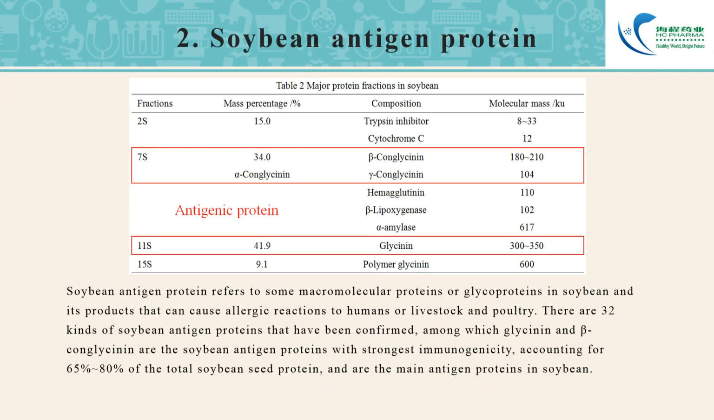Soybean antigen protein refers to some macromolecular proteins or glycoproteins in soybean and its products that can cause allergic reactions to humans or livestock and poultry. There are 32 kinds of soybean antigen proteins that have been confirmed, among which glycinin and beta-conglycinin are the soybean antigen proteins with the strongest immunogenicity, accounting for 65% to 80% of the total soybean seed protein, and are the main antigen proteins in soybean.